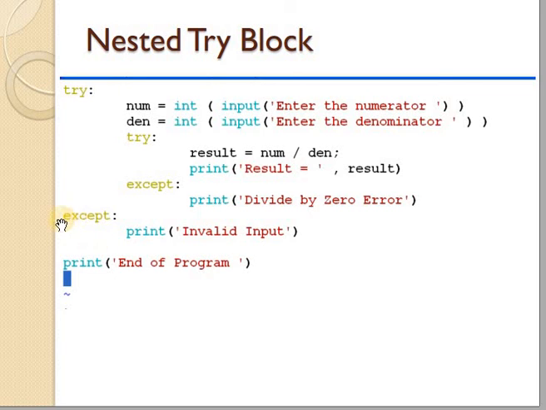You can see the except blocks. So this is the try and this is the except of this try, and this is the except block of this try. So in the except blocks, what do we have to write? Print invalid input. And at the end of the program, if we want to print any message, we have to write it down. So here we can understand that we can also implement a try within a try.